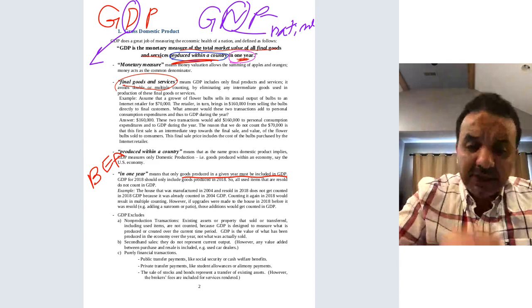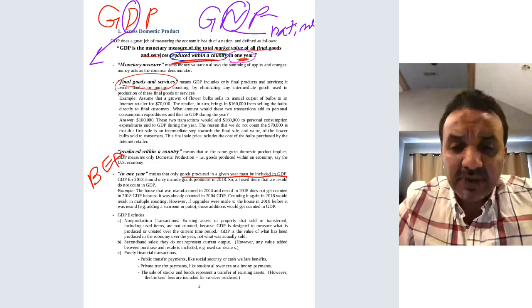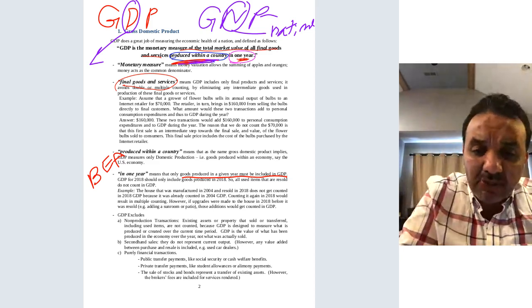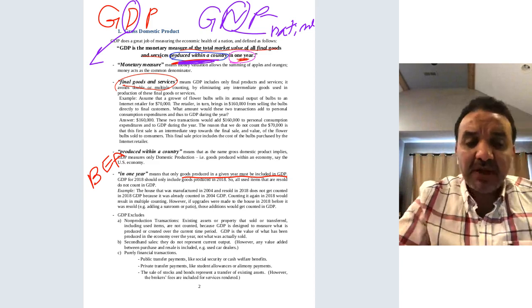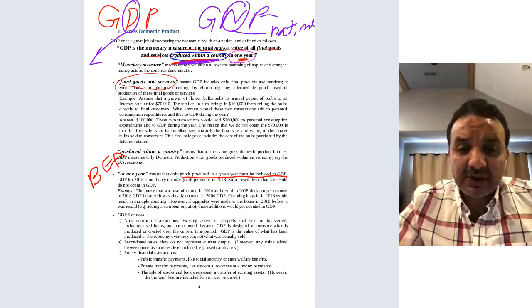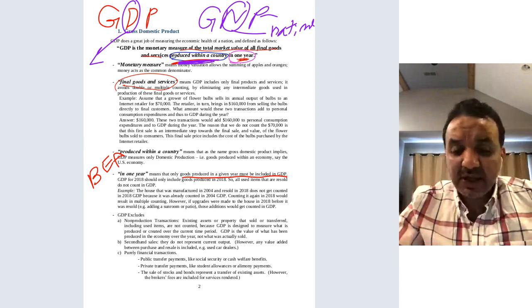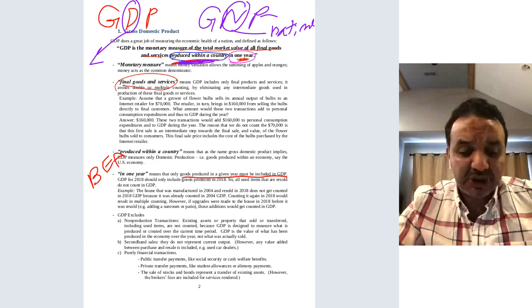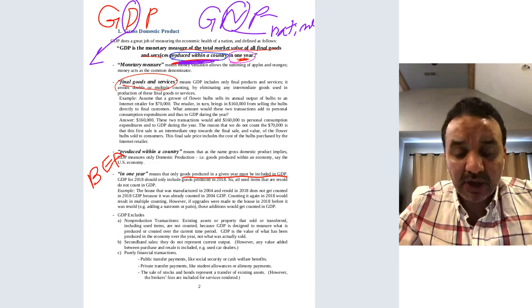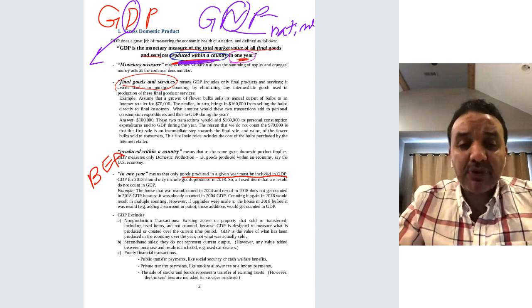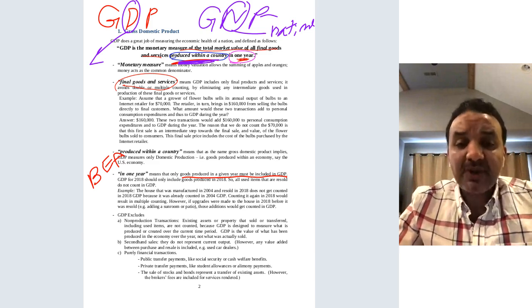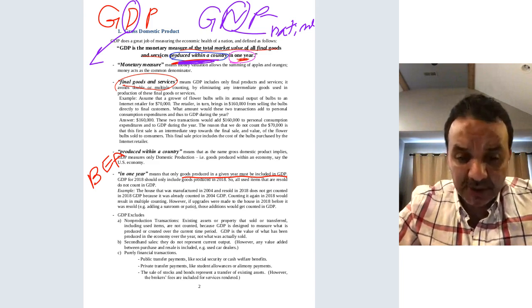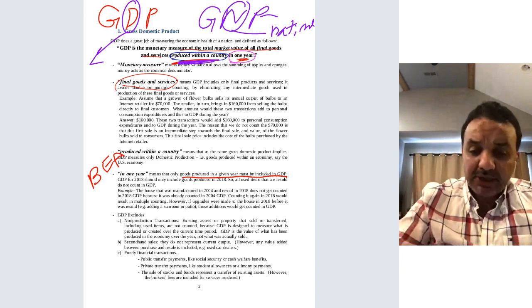Okay, so let me get back to the definition. That's why I'm focusing more on this part of the definition. So GDP: any final goods and services, textiles, any industry, clothes, shoes, autos, TVs, any goods and services, but they have to be produced within the United States to be part of US GDP.